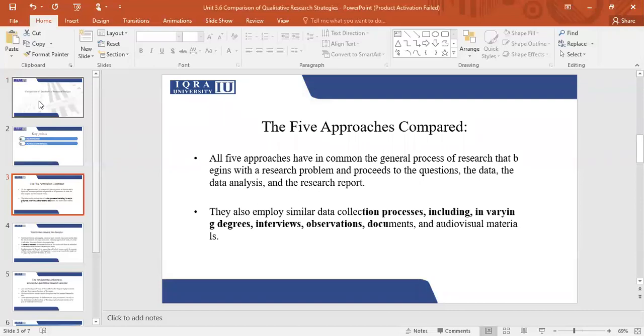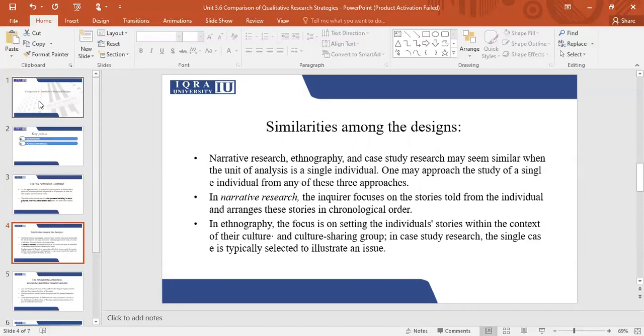The general process, the general procedure remains the same. They all begin with a research problem, then you have research questions, you collect the data, you analyze the data, and then you write your research report. They have similar data collection processes as well. We were discussing them in detail. You saw that a lot of them were using the same kind of data collection technique, for example, interviews, observation, documents, and some of them were using the same kind of data analysis technique as well. The main difference was in the focus and what you are trying to do.